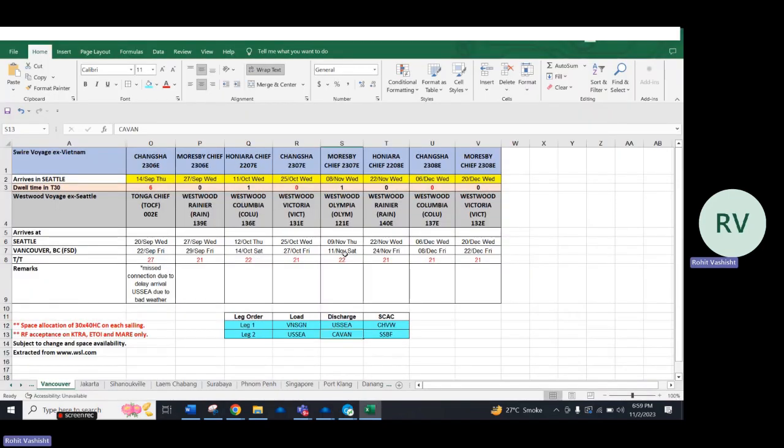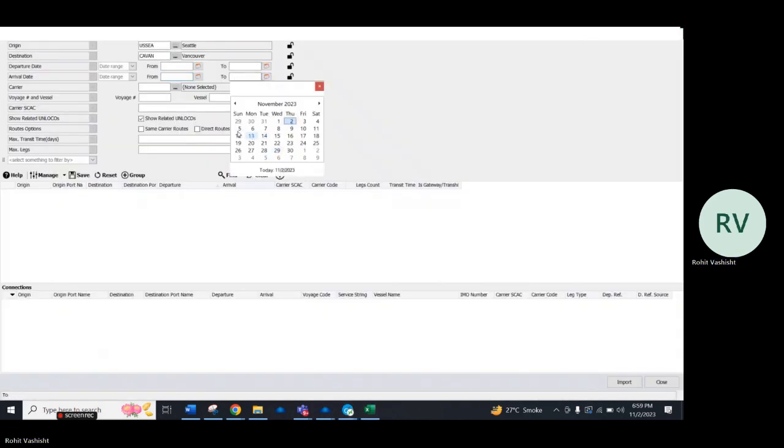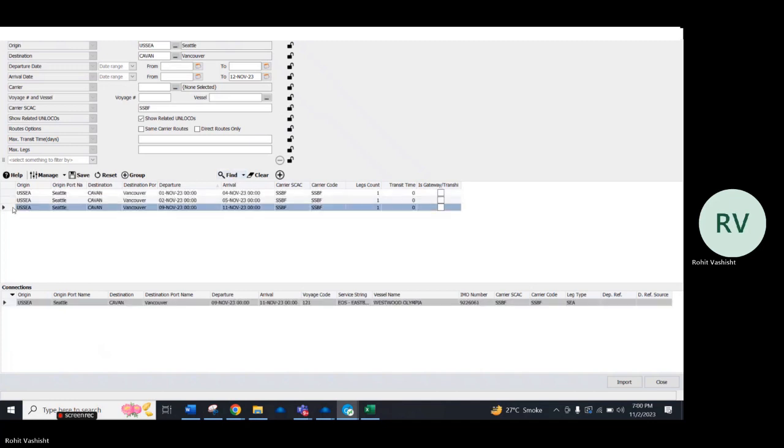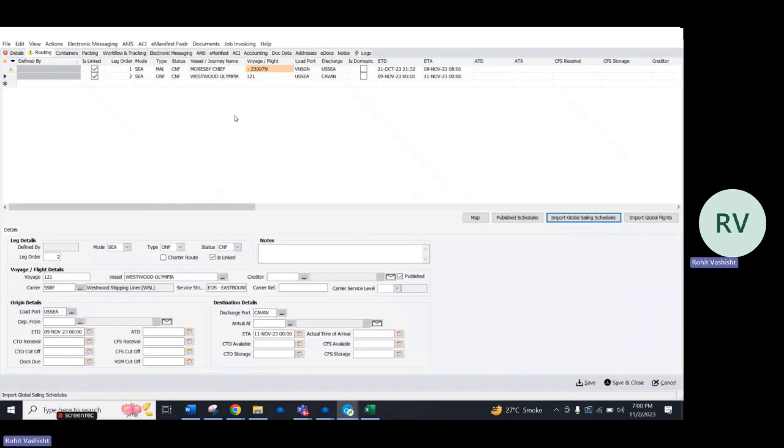Update the next date as per the schedule and the SAC code of the carrier. The next available schedule will display on the screen. Review the details as per the vessel name, voyage and IMO numbers. Click on import. The schedule will be imported and continue to save the console.